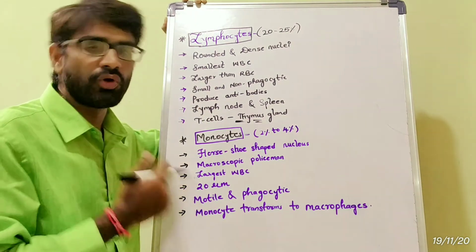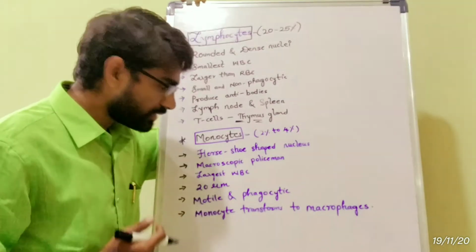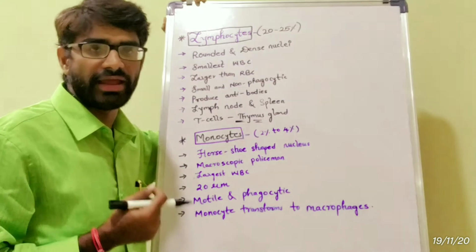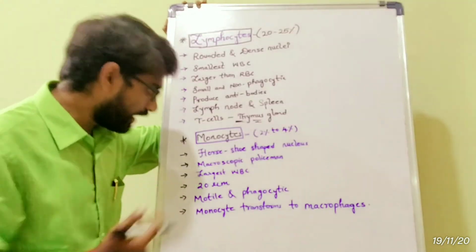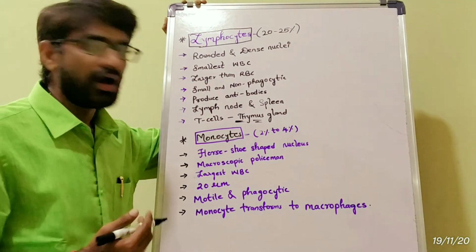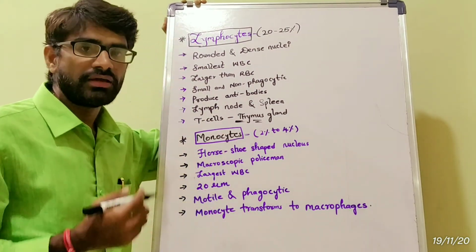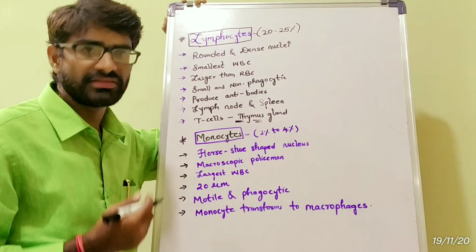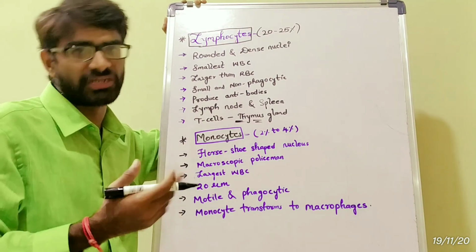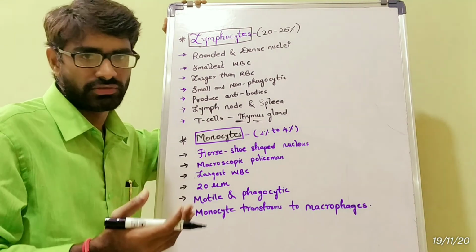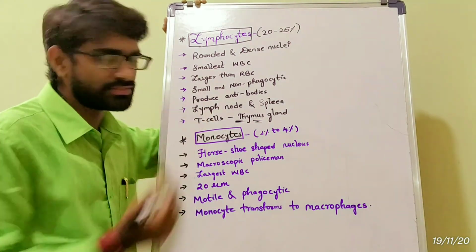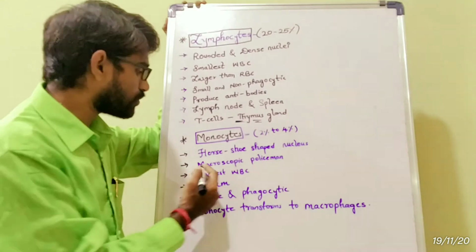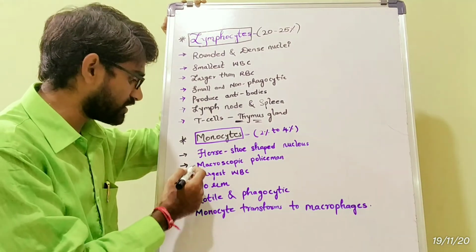Next, come to monocytes. They are present 2 to 4% in entire WBC, and they have a horseshoe-shaped nucleus. In some books they are given as kidney-shaped even. So they are the macroscopic policeman. Very, very important question this.